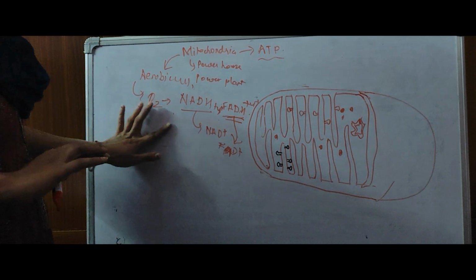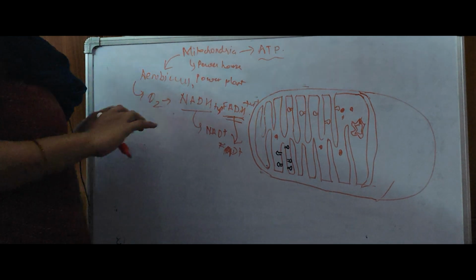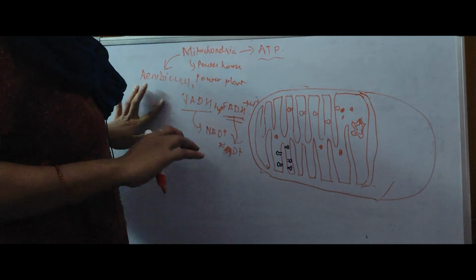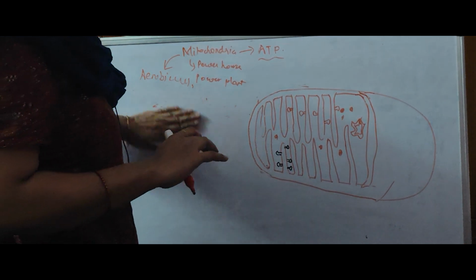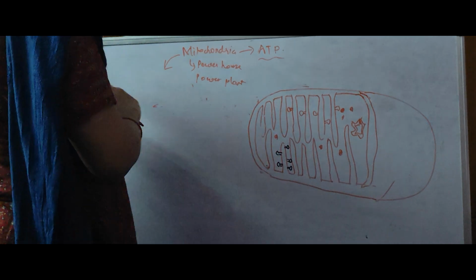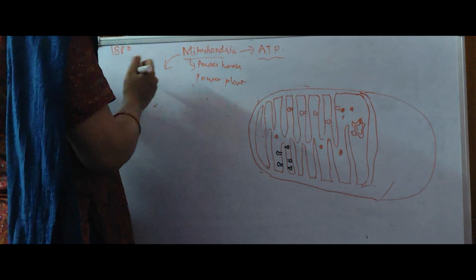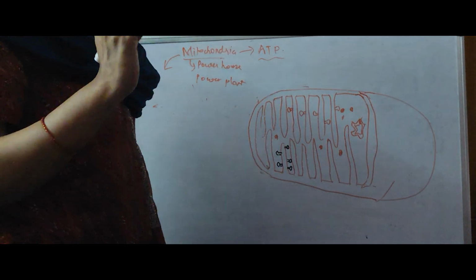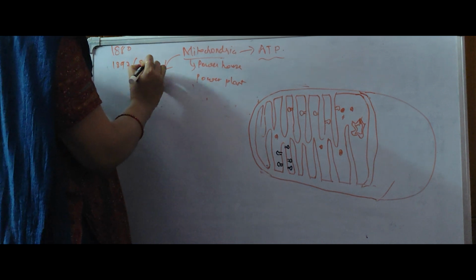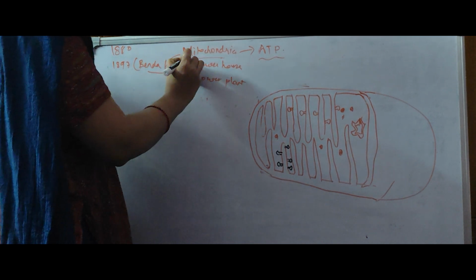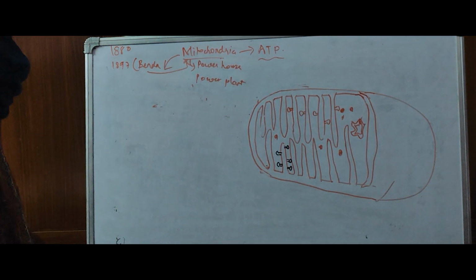First of all, mitochondria was discovered by Rudolf Kölliker in 1880. Rudolf Kölliker was the man to discover mitochondria, and the word he used for it was sarcosome. In 1897, the next one, Benda, came and gave the name mitochondria. This term was coined by him in 1897.